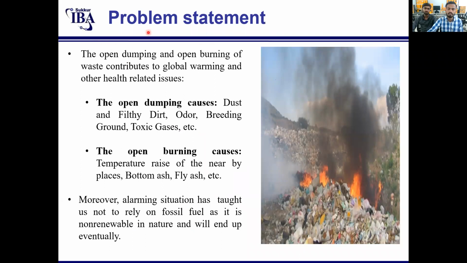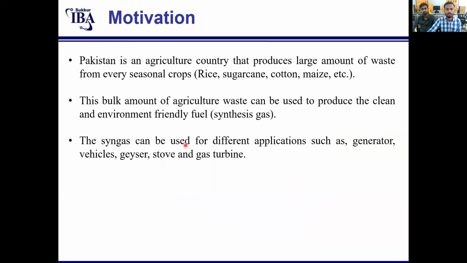What was the problem statement? The problem statement is that waste is not properly treated in Pakistan. It is open dumping and open burning of waste, which causes global warming and other health issues.